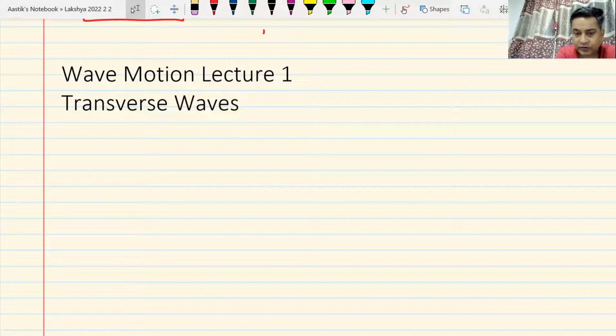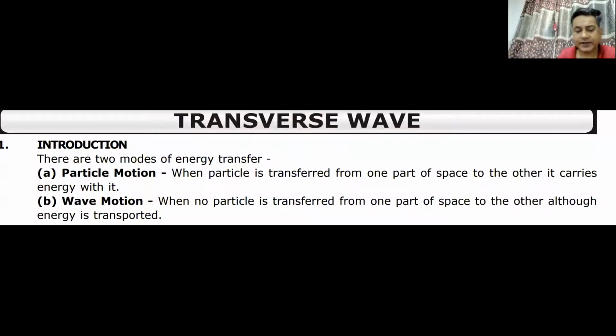Remember, whatever we have been doing for the previous so many classes, whether it was SHM or before it was wave optics, we are dealing with waves as such. Yes or no? Yes, we are dealing with waves. So we'll just go through the heading, and we have seen that